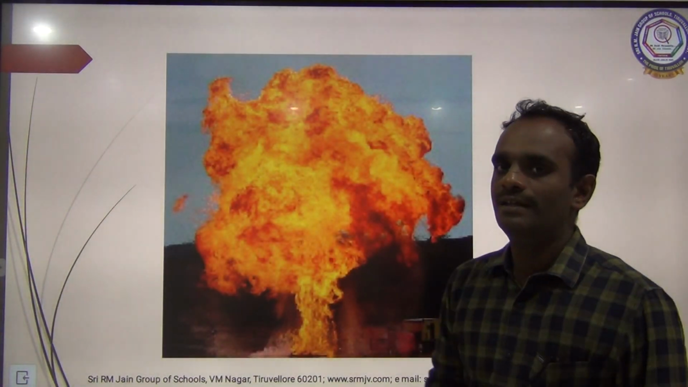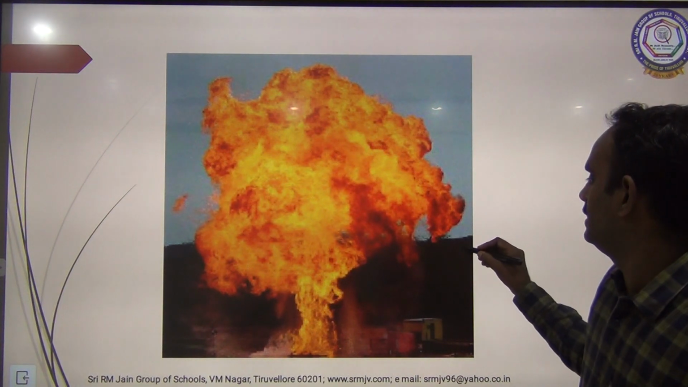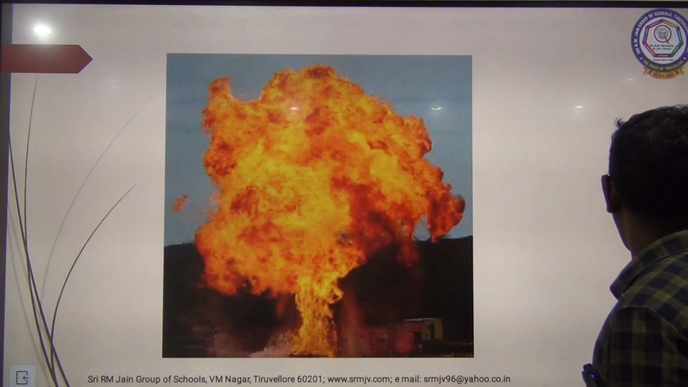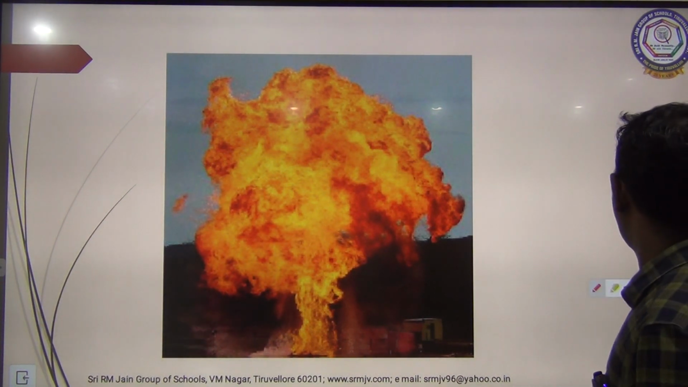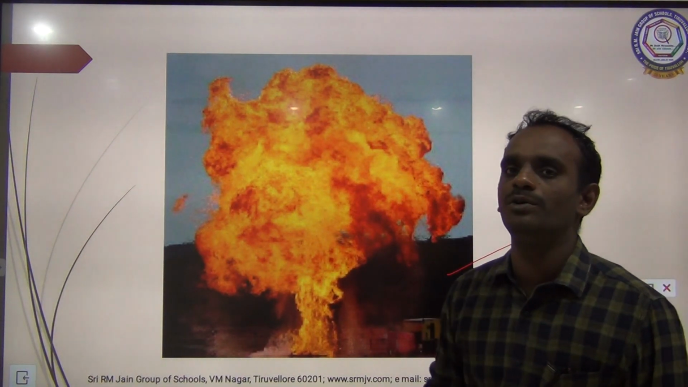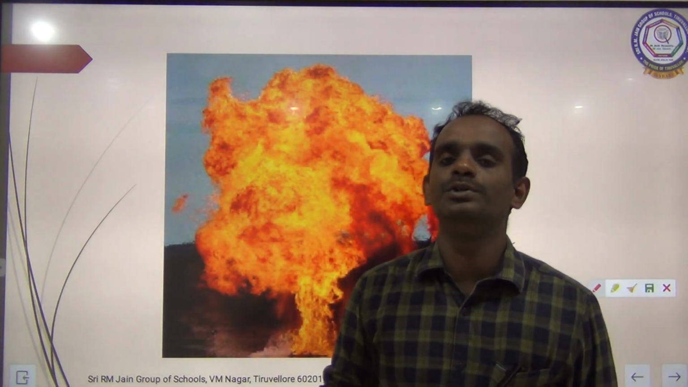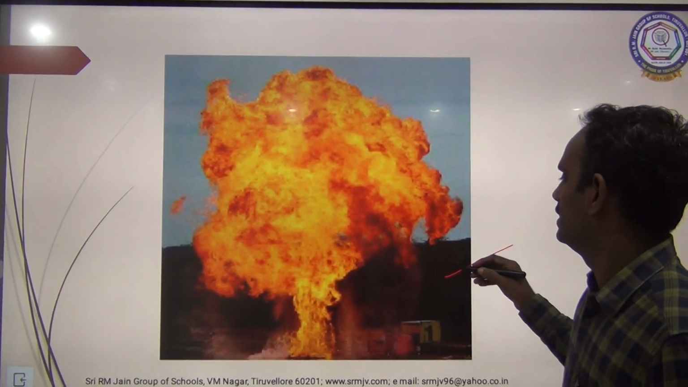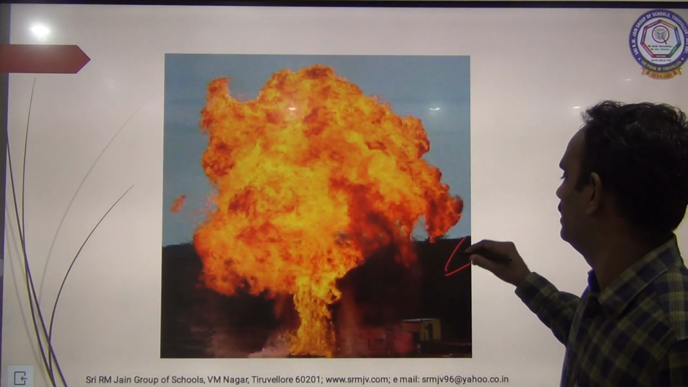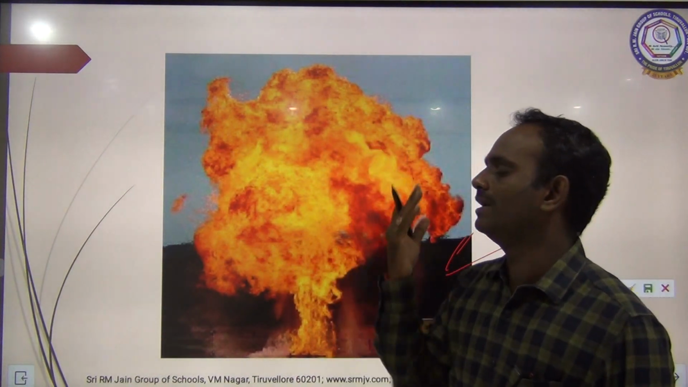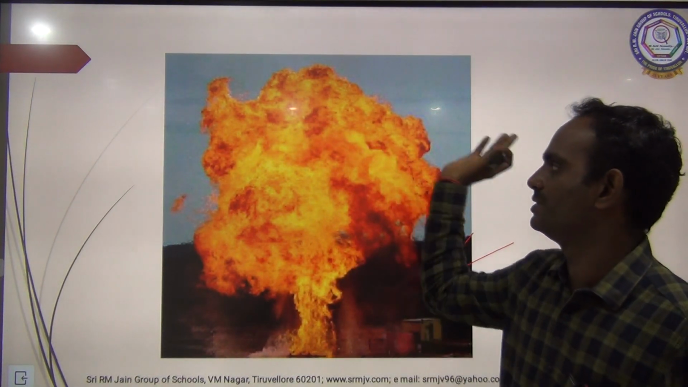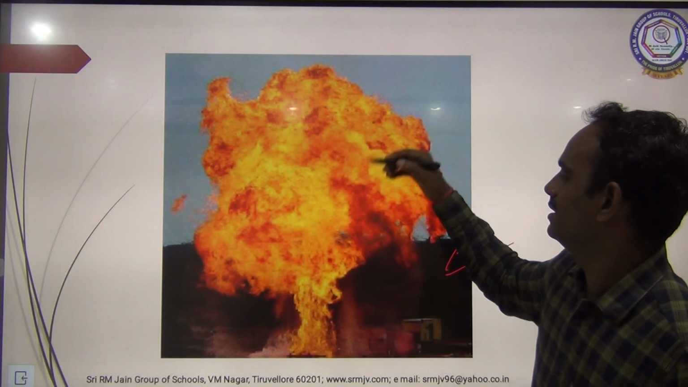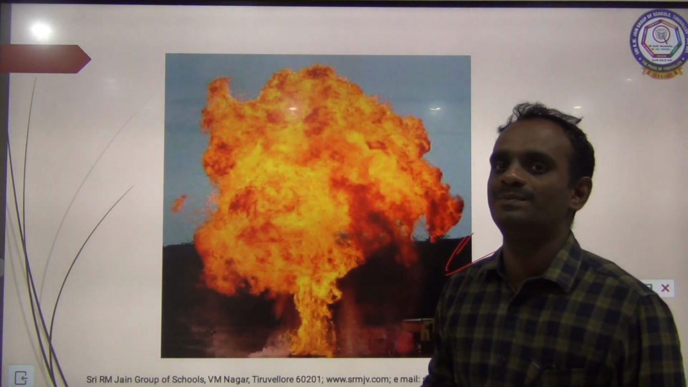See here, in fireworks or any explosives, the chemical reaction takes place inside the closed container. Due to the chemical reaction, gases are produced, and if the pressure exceeds the limit, it automatically bursts. See here, the fire explosive.